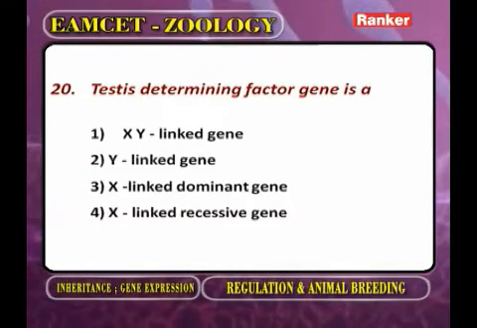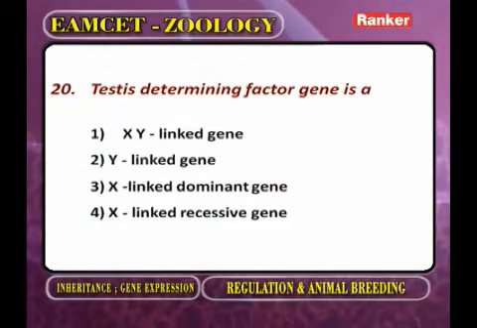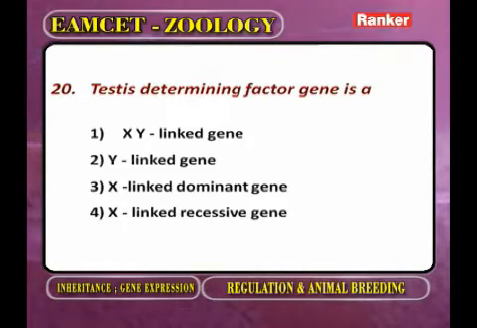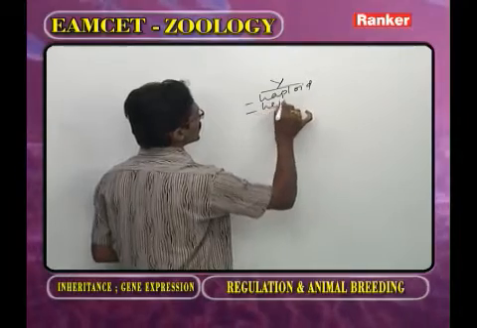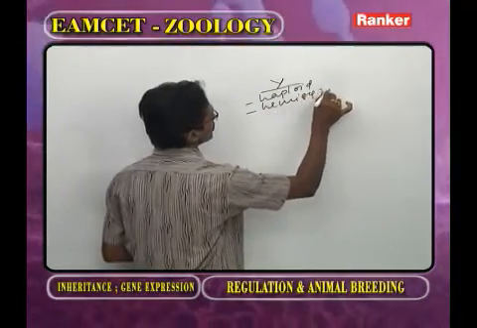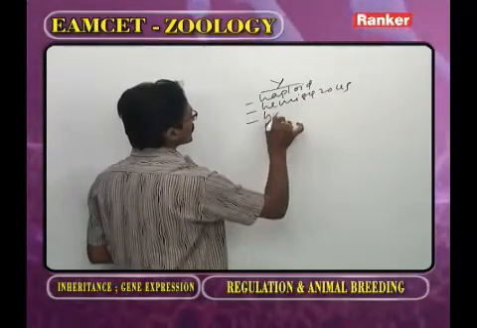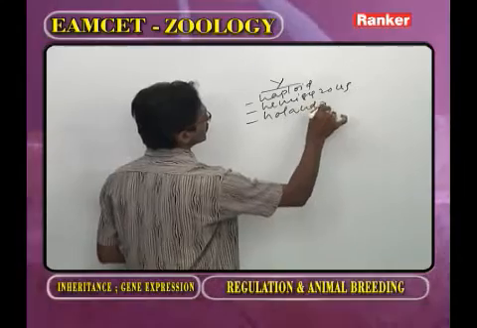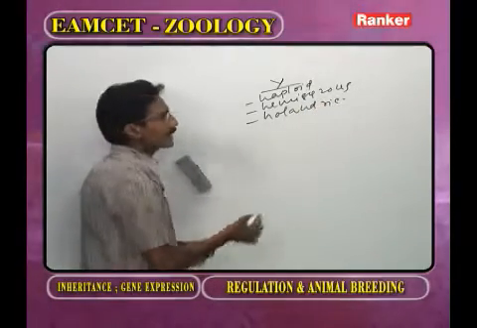Testis determining factor gene. Now as we observe the Y chromosome, the genes present on the Y chromosome are haploid. They are also called hemizygous. They are also called holandric. Okay.